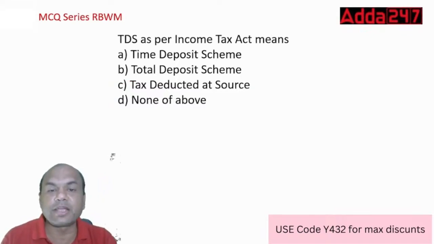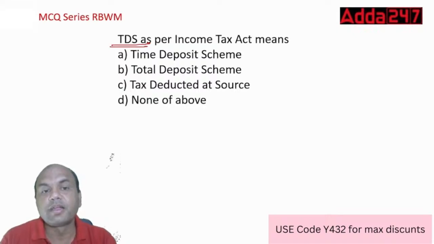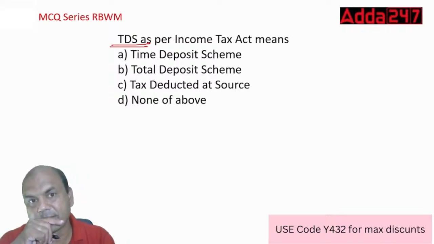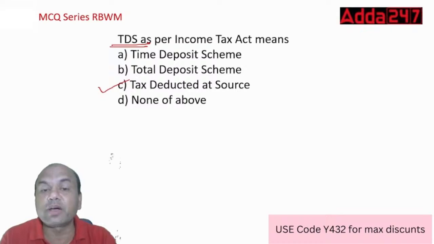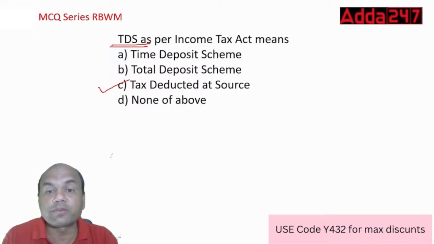TDS as per income tax means TDS. What is TDS? Time deposit scheme, total deposit scheme, tax deducted at source, and none of the above. TDS means tax deducted at source. This is the advance tax which is paid by you and me, and we get a refund of this, right?